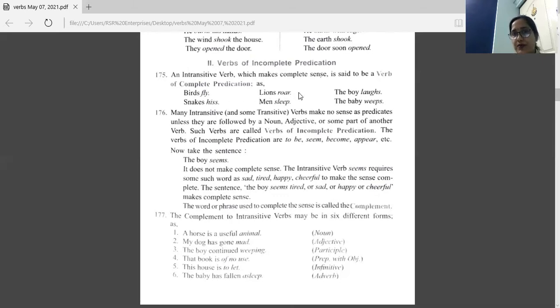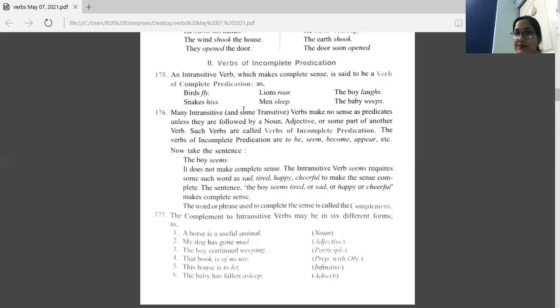Lions roar, the meaning itself is complete here. We don't need any other word to complete the meaning of the sentence. So here roar is a verb of complete predication. In the same way, the boy laughs. Laughs is the verb, and this is a verb of complete predication. The predicate is getting complete with this word laughs. We don't need any other word to complete that predicate. That's why it is known as a verb of complete predication.